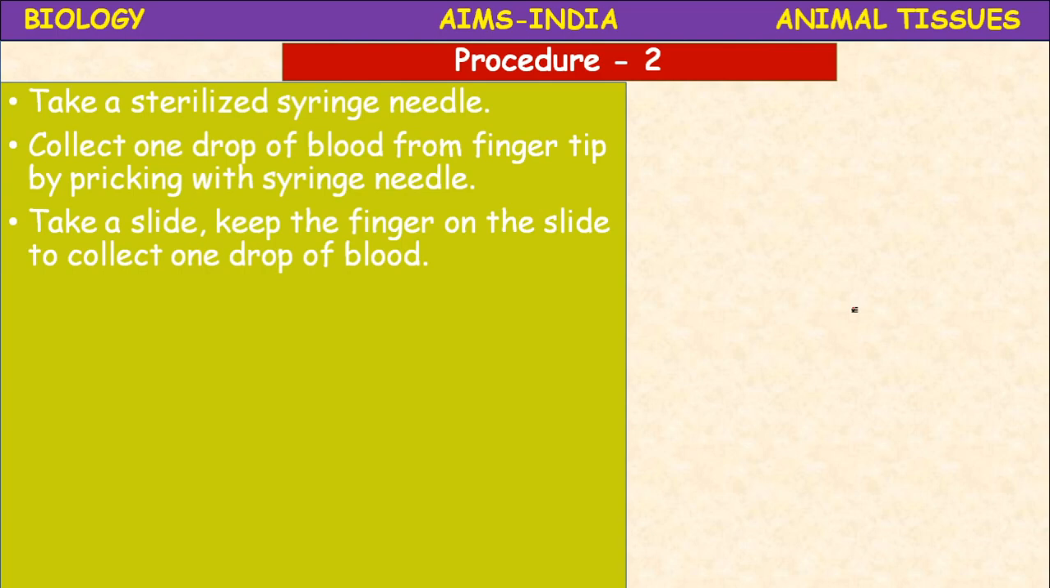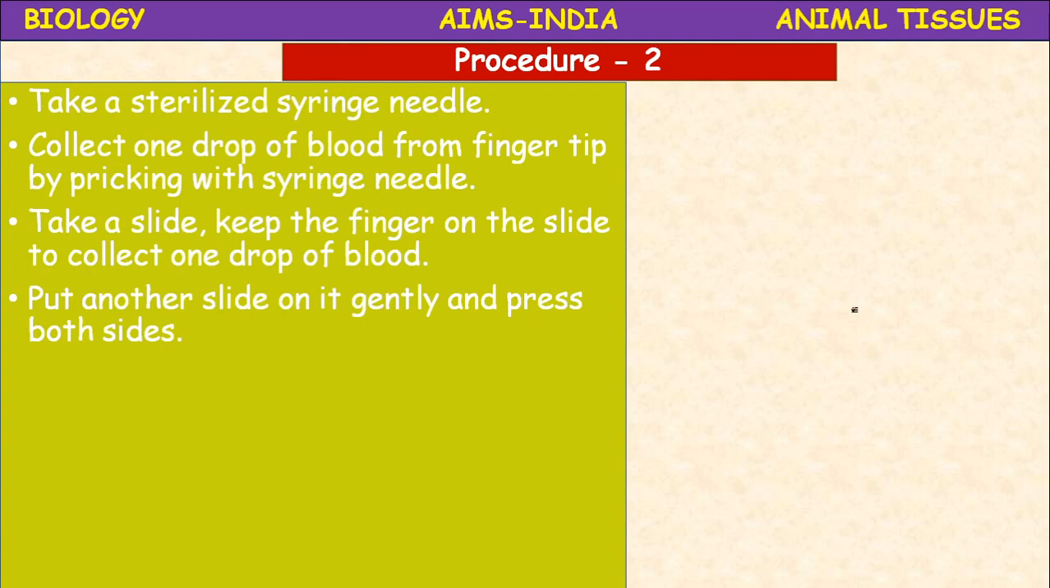Keep the finger on the slide to collect one drop of blood. Gently press it and collect one drop of blood on a fresh sterilized slide, and put another slide on it. Put another slide on it gently and press both the slides. Okay. Next, both sides you have to press without forming any air bubbles. Then observe this under microscope.